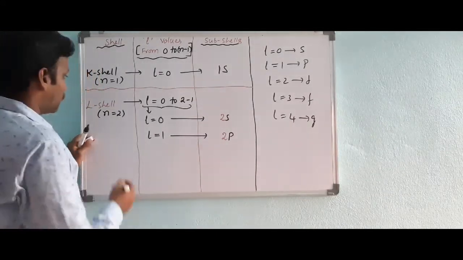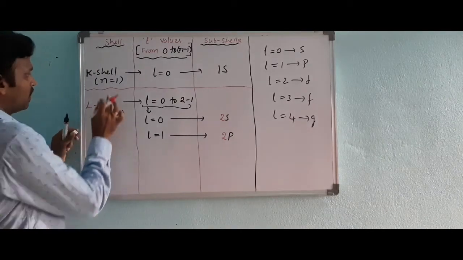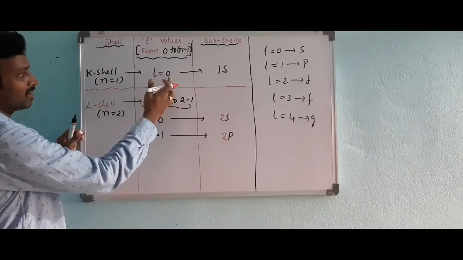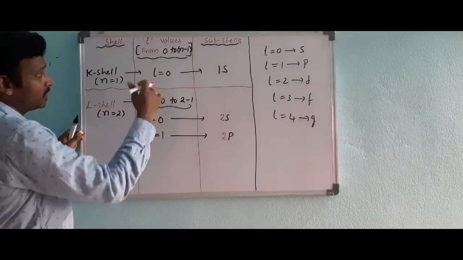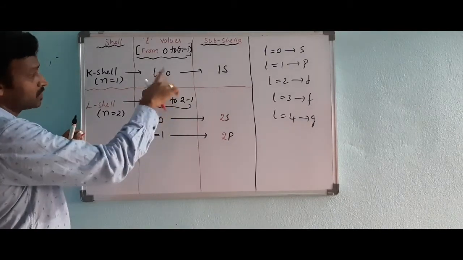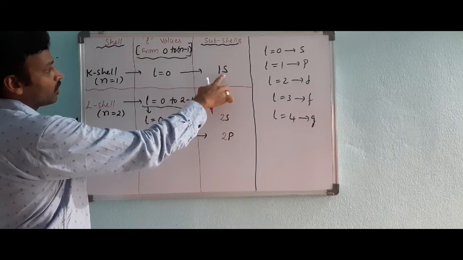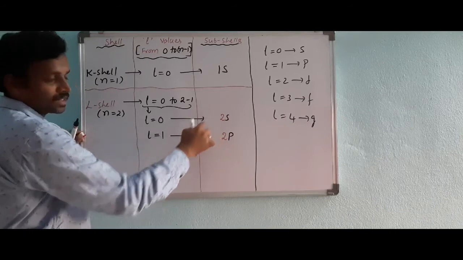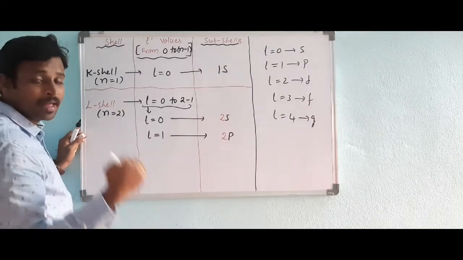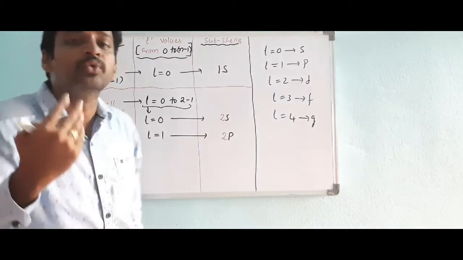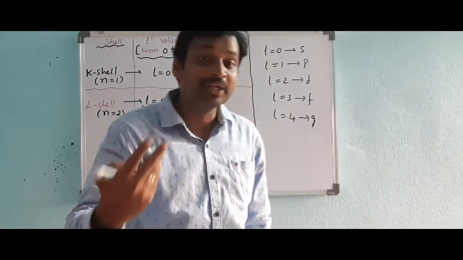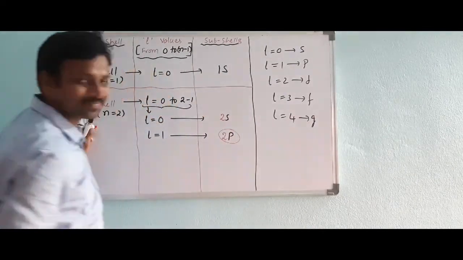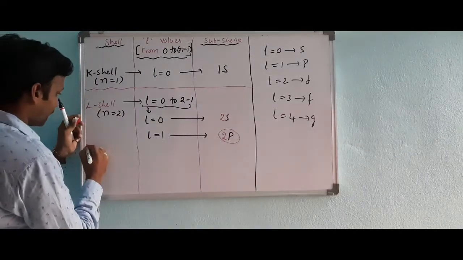Got it? So like this you can say for next. Very simple. What is the n value? 1. Those many l values: only 1. Sorry, it is 0. Only one l value I am telling. How many l values? 1. How many subshells? 1, 1s. For n = 2, 2 subshells are present. For n = 3, 3 subshells are present. Every shell has a new subshell. Here only s is there, no p. Here p comes. This 2p is new here. So like that you can write next.